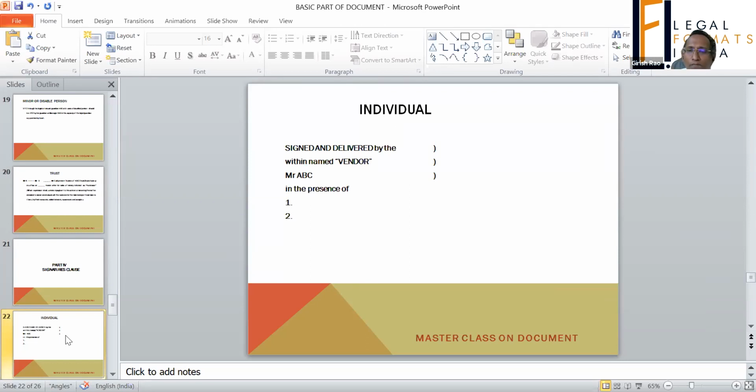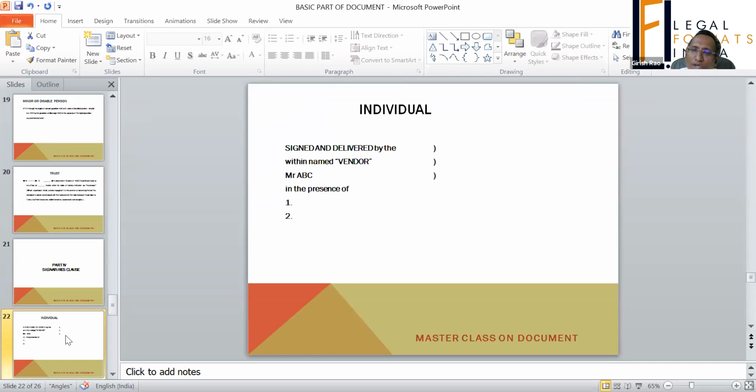Right? In presence of XYZ. What does it mean? That there is a witness for the document. That means the document is executed in presence of a witness.